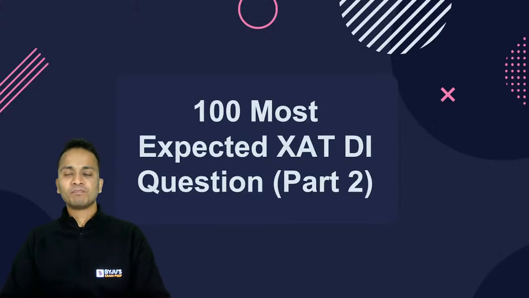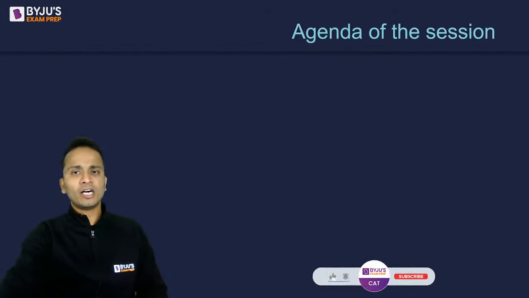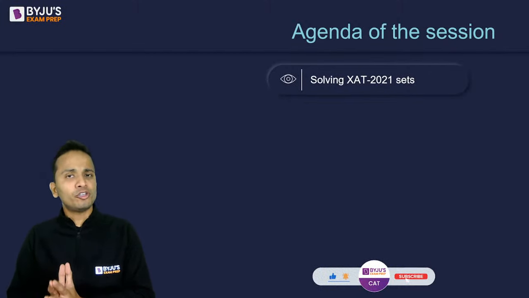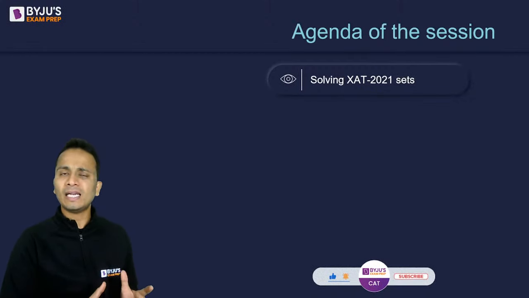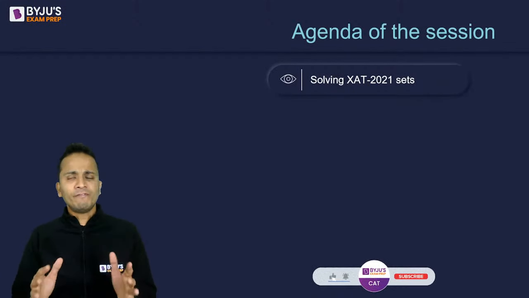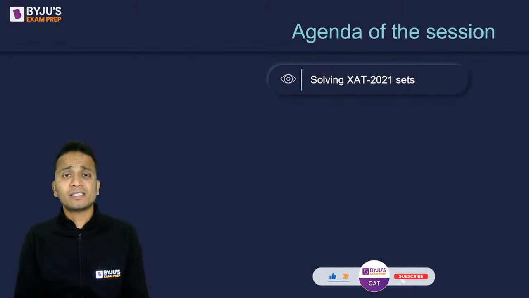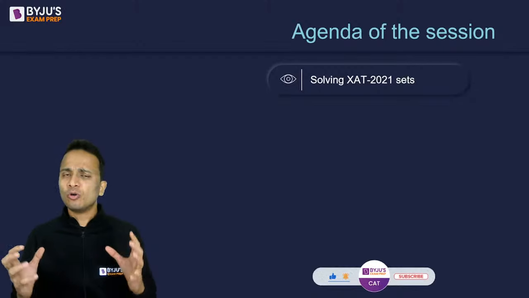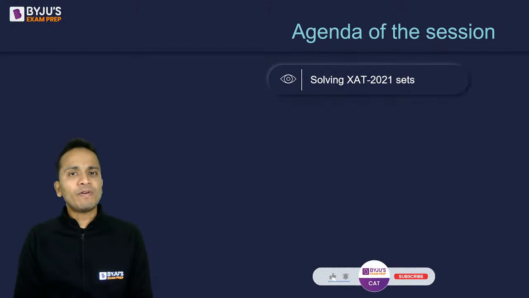So friends, in this session, first of all, I'll clear the agenda of this session. The agenda is not only solving the previous year paper questions of data interpretation, but we will also do a proper analysis, and after doing that, we'll understand how to handle these sets. We all know that the sets that have appeared in the previous year papers of XAT are bulky, and you'll find a good amount of numbers, a lot of data in those sets. So what is the right way of handling this data?